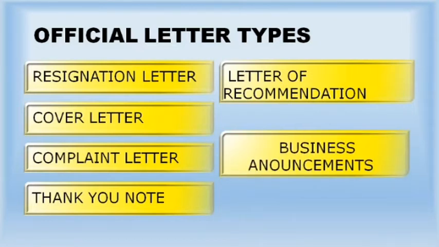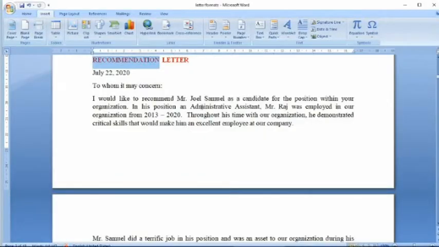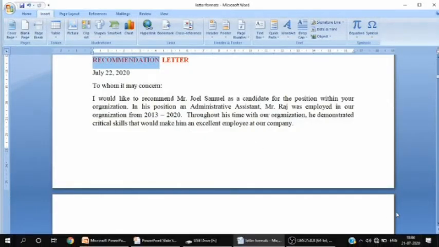Business announcements: companies who are expecting a significant change will write a letter that is released to the public. This can be an announcement for filling a leadership role or explaining an upcoming event they are hosting. So here I have a format of the recommendation letter.